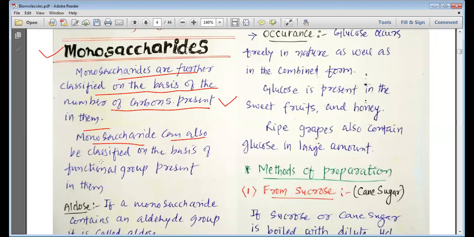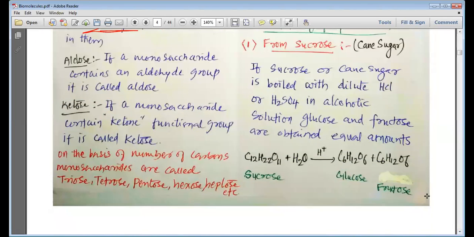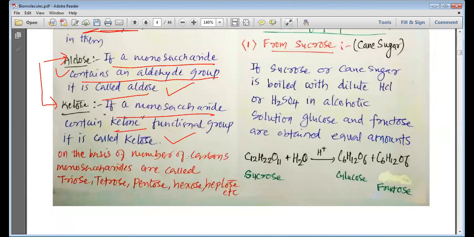So monosaccharides can also be classified on the basis of the functional group present in them. We classify monosaccharides in various ways. One of them is on the basis of the number of carbon, another is the functional group present in them. So let's first look at the aldose. If the monosaccharide contains an aldehyde group, it is called aldose. If the monosaccharide contains a ketone group, it is called ketose.